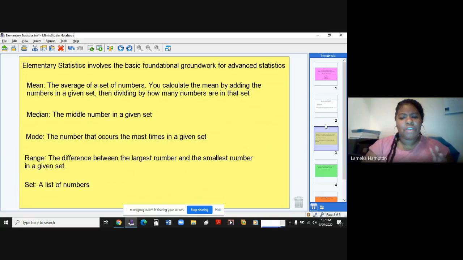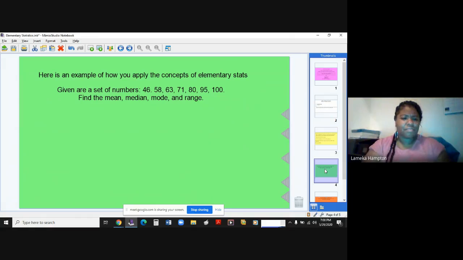Now, we're going to jump into some examples, and then that'll be it, okay? So here's an example of how you would apply the concepts of elementary stats. As you can see, we have a set of numbers that are given. We are going to find the mean, median, mode, and range, okay?